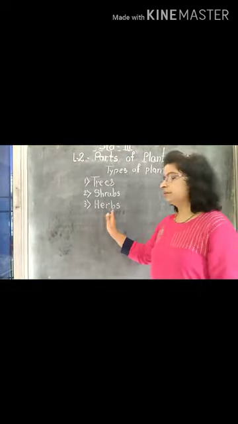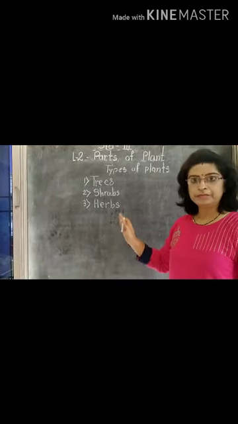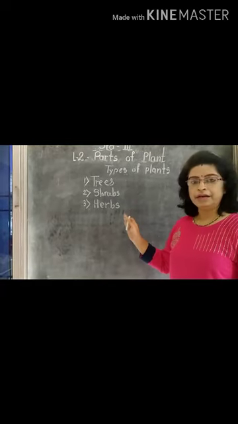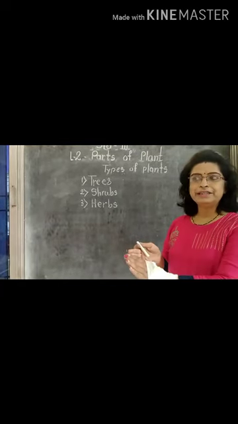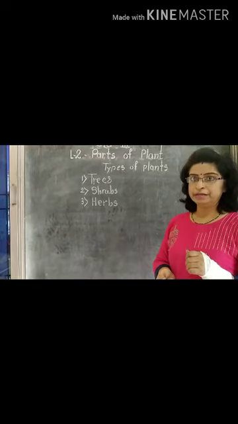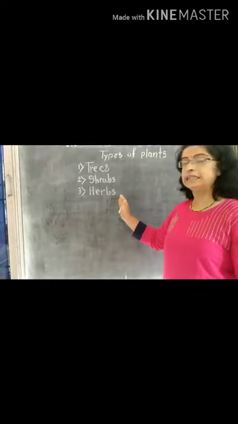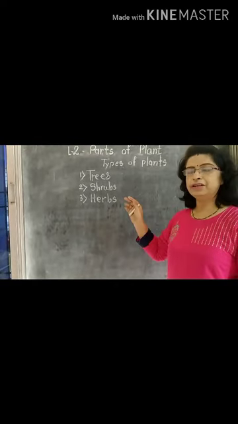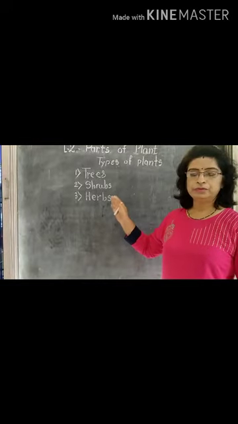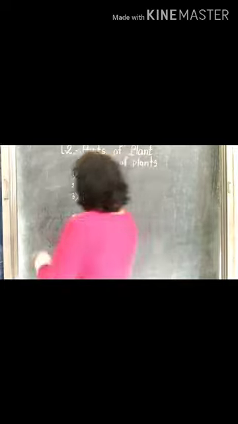Herbs are smaller in size. They also have weak stems. Herbs have a lifespan of just 6 to 8 months or 1 year, like tulsi plant, grass, coriander. These are examples of herbs. They have medicinal use also. Many herbs are used for medicines, like the mint plant. Then fourth one is the climbers.